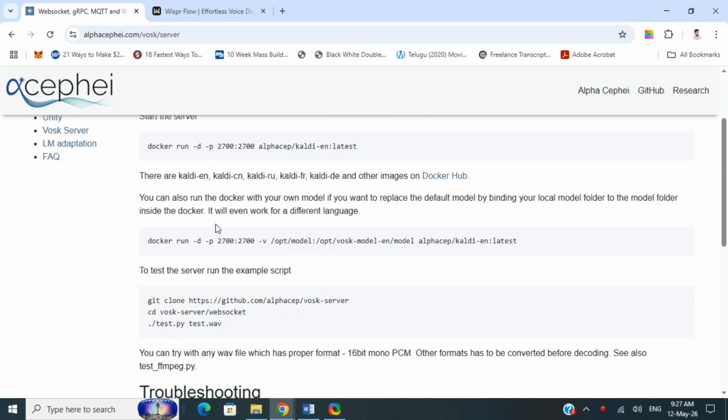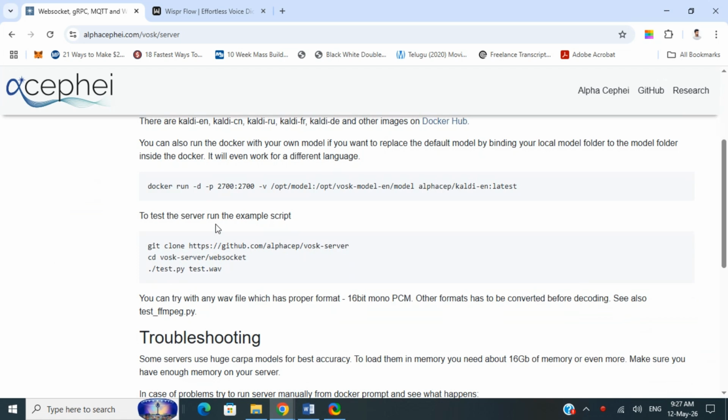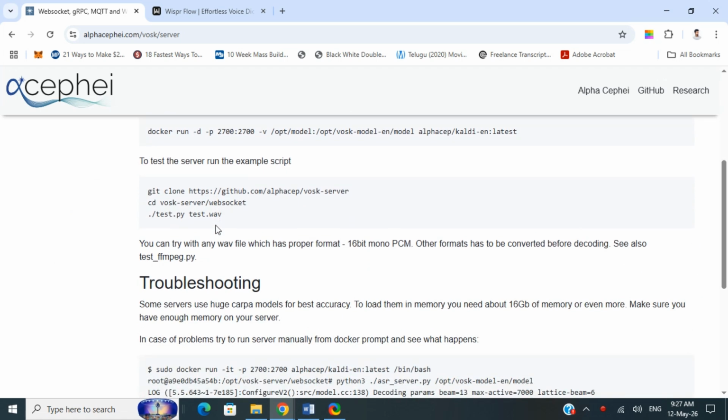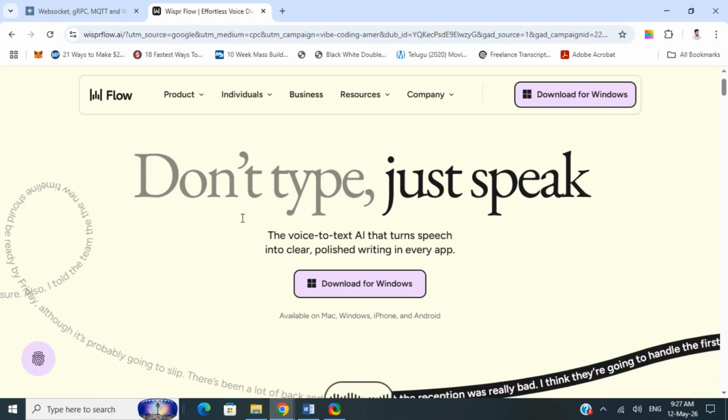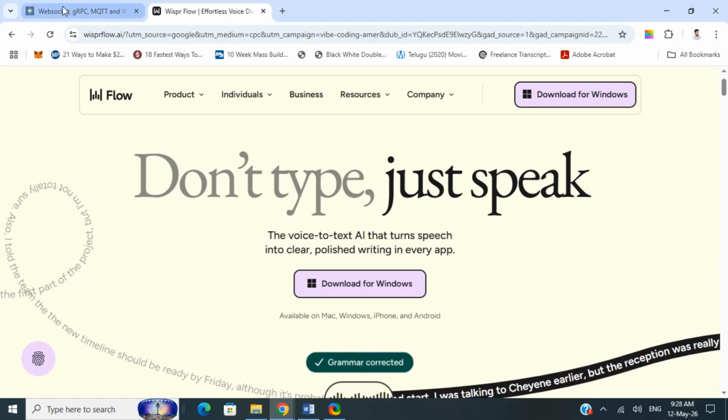Vosk is a lightweight open source speech recognition toolkit designed for offline and real-time transcription. It works on low-end devices, Raspberry Pis, Android phones, and even embedded systems. Whereas Whisper is OpenAI's open source speech recognition model trained on massive multilingual datasets. It's famous for incredibly accurate transcriptions, language detection, and handling accents and noisy audio surprisingly well.